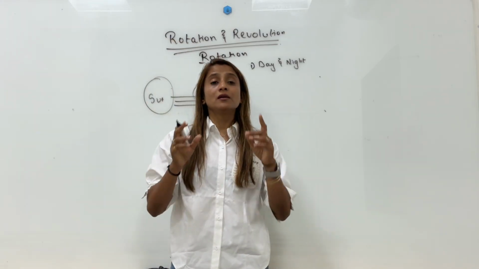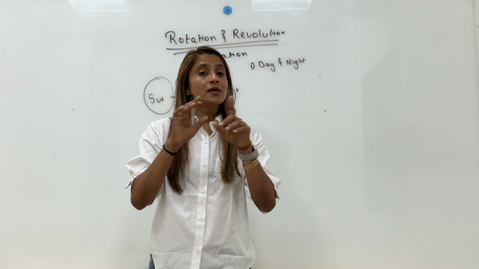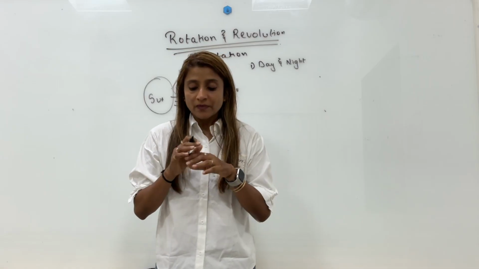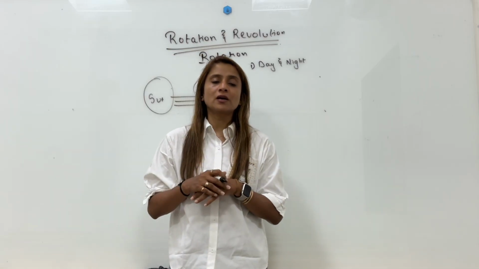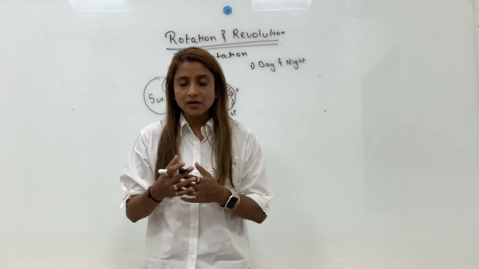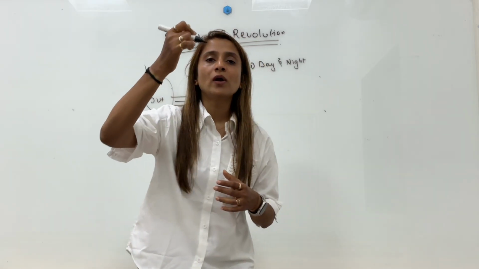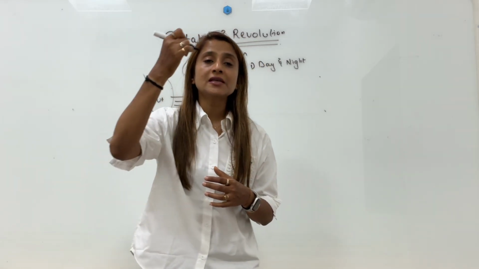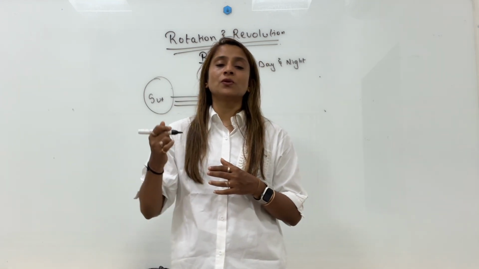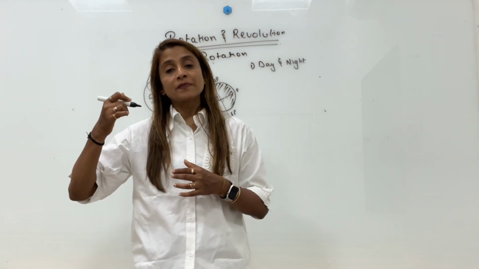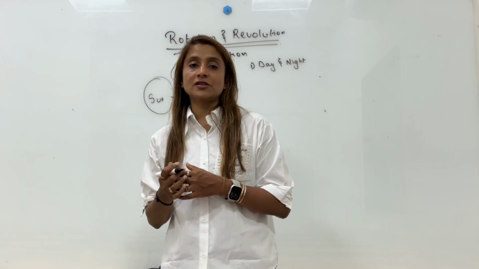Remember, the length of day and night is also not equal at all places on the earth. In fact, the latitude at which your place is located and the season being experienced in that latitude will decide the length of day and night.